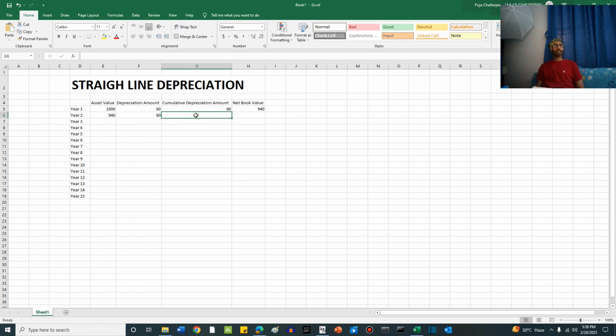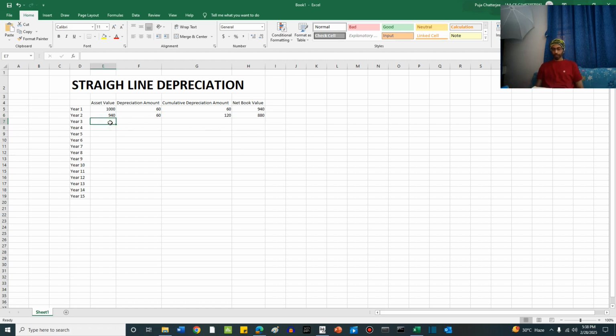Cumulative depreciation is equal to the initial cumulative depreciation plus this year's depreciation. This is 120. The net book value after both the depreciation amounts of year 1 and year 2 have been taken into account is equal to 940 minus 60. This is 880.